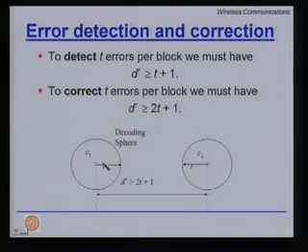Now, the minimum condition required is d star is equal to 2t, and there also we have this condition that if an erroneous word is exactly t from this one and t from this one, I cannot make a decision. So, I put a safeguard and I say d star should be greater than or equal to 2t plus 1. So, if you have this condition that d star exceeds 2t plus 1, t errors can be corrected as well.